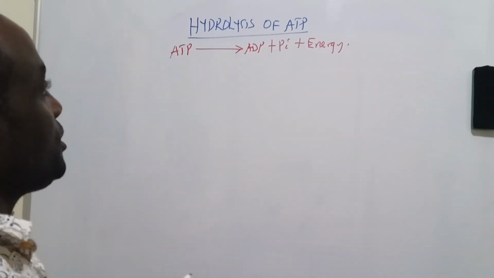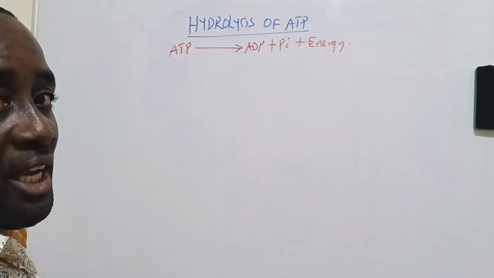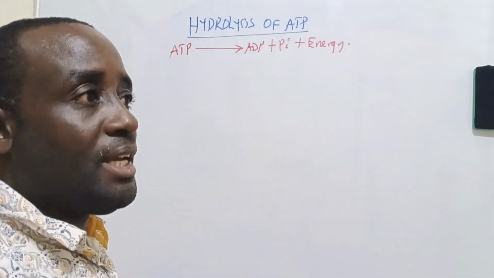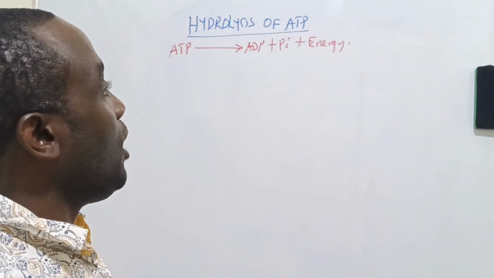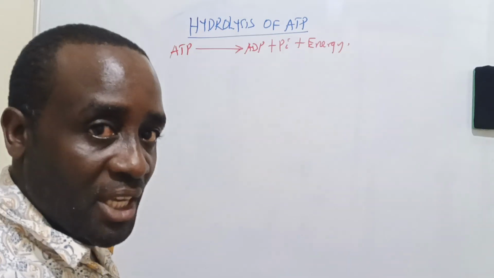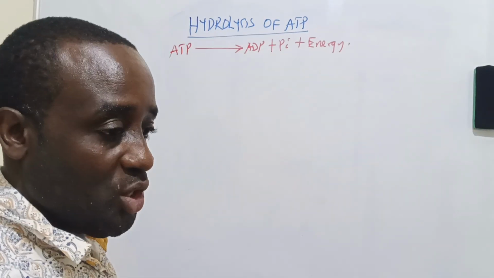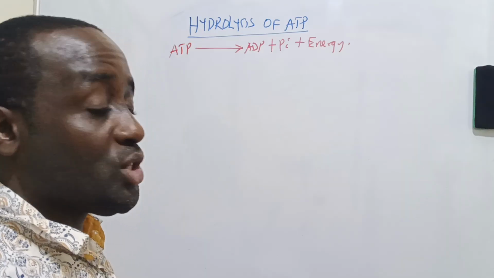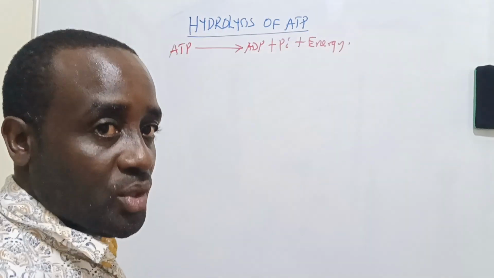Master or madam, if we break one of ATP's bonds to form ADP and inorganic phosphate, energy is liberated. Then how come, from thermochemistry, bond breakage is endothermic, not exothermic? Because that's the chemistry. To break a bond, you apply energy called bond dissociation energy. It means it is an endothermic process.